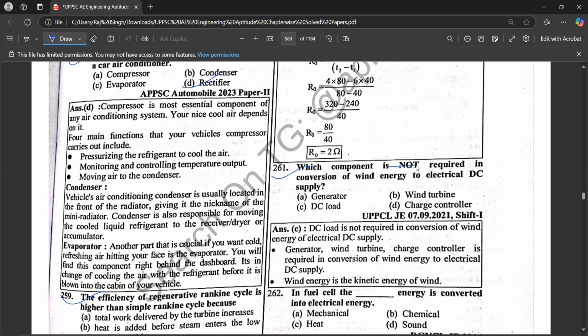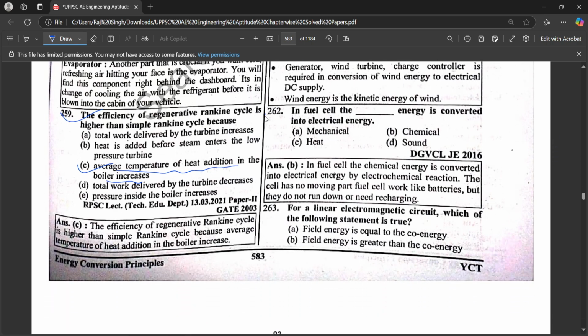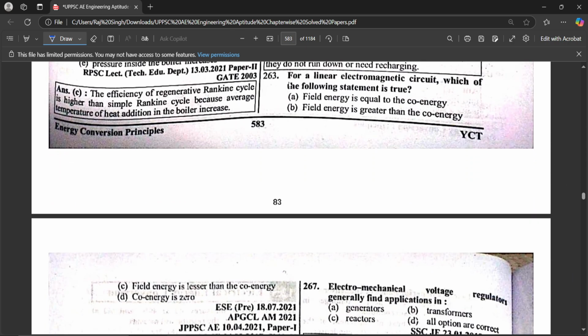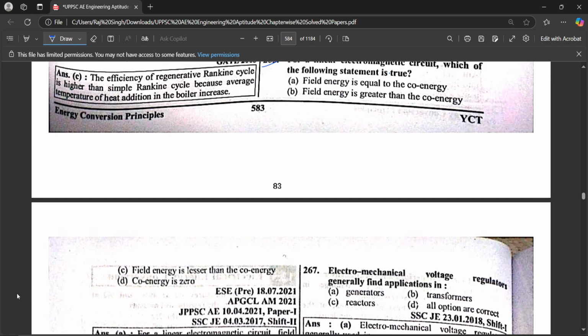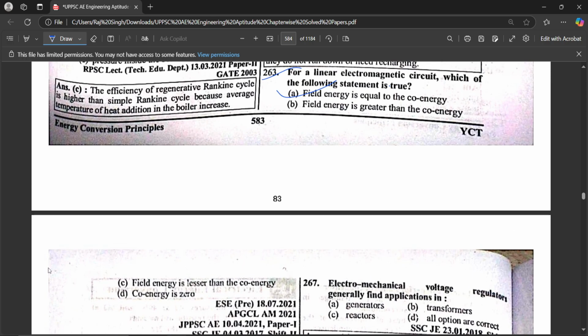Which component is not required in conversion of wind energy to electrical DC supply? A DC load. In a fuel cell, the chemical energy is converted into electrical energy. For a linear electromagnetic circuit, which of the following statements is true? ठीक है, तो आपको पता है कि फील्ड एनर्जी इक्वल टू द को एनर्जी.